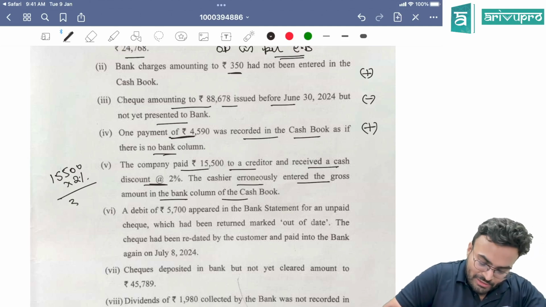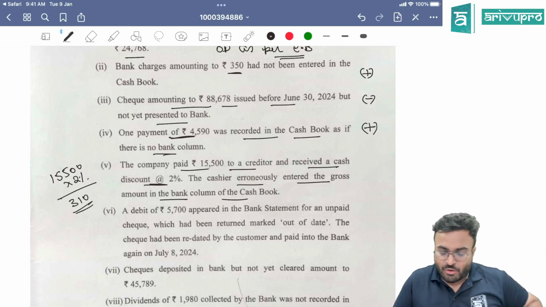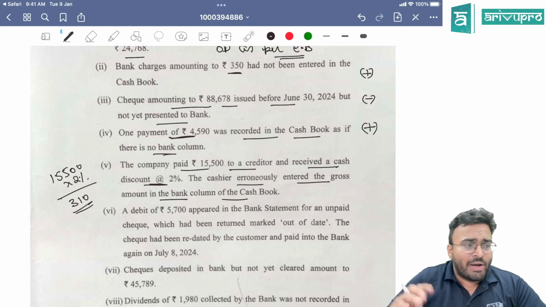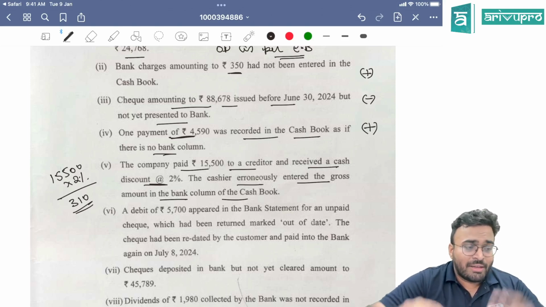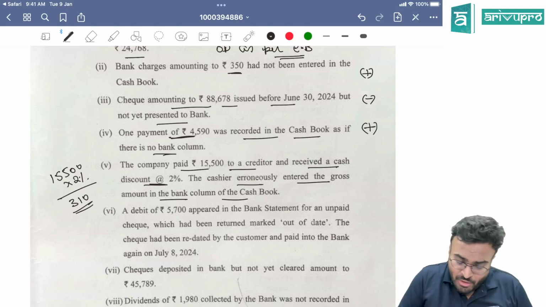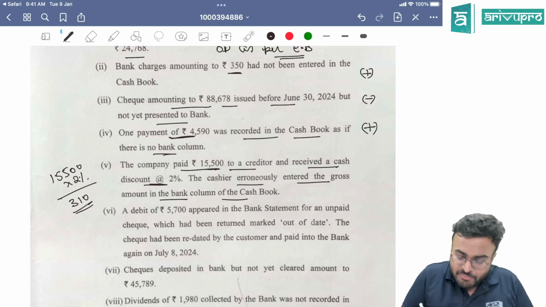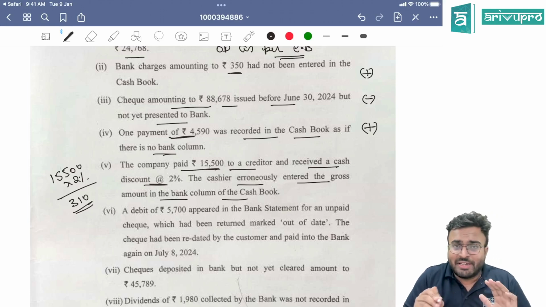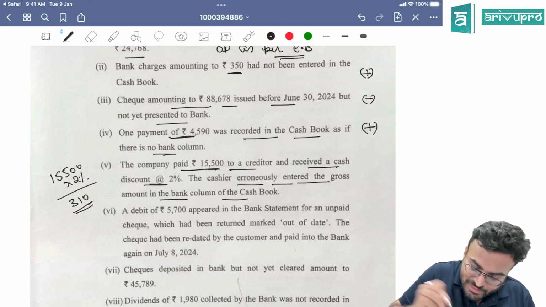That gives you 310. This is the discount. What the person has done, 310 is also entered. Company paid 15,500 to a creditor and received cash discount. So actually they didn't pay this 310, but the cashier has entered this also.